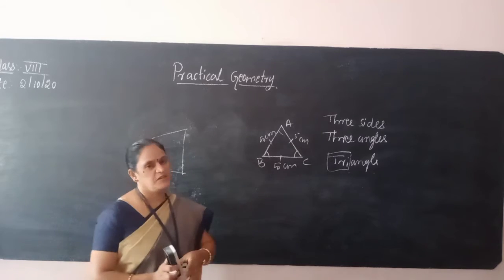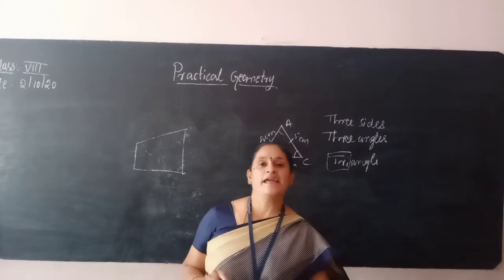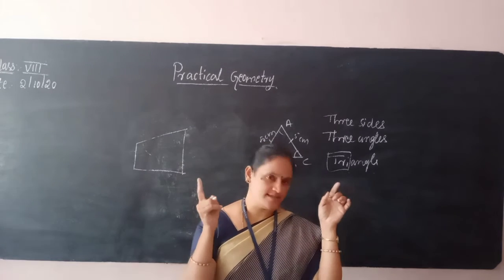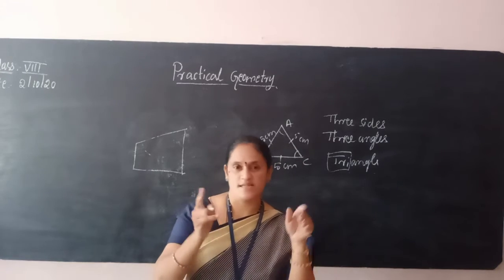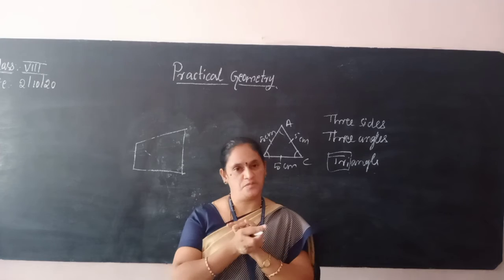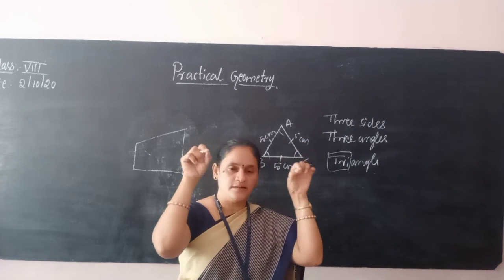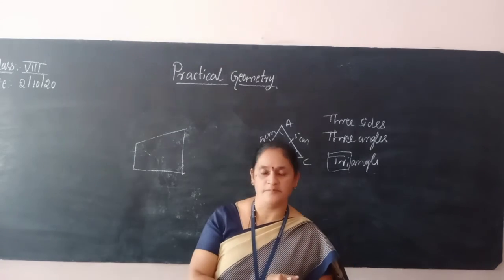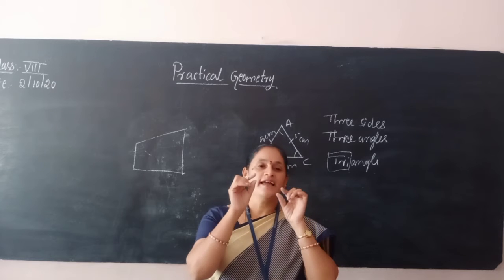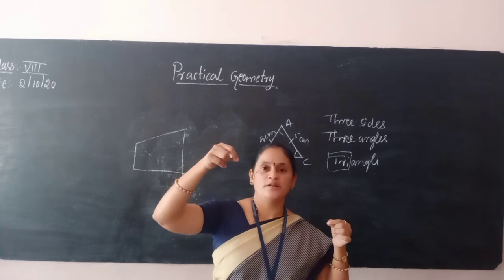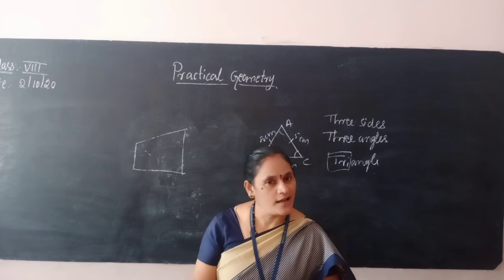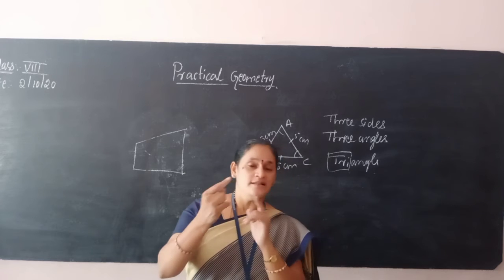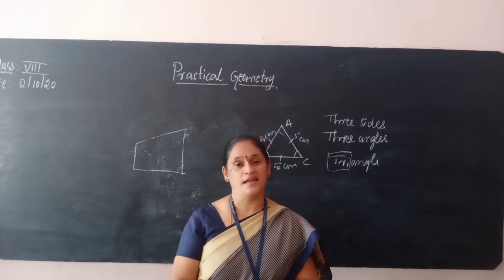No. For this I am giving one activity, children. Take 4 broomsticks at your home. Take one stick of 6 centimeters, 2 sticks of 6 measurements and 2 sticks of 4 measurements, and join them and tie them. At that time what shape are you getting? You are getting a rectangle, isn't it? If you push the corners of that rectangle, it will become a parallelogram. Now, has our construction become unique? No, because the rectangle is becoming a parallelogram there.